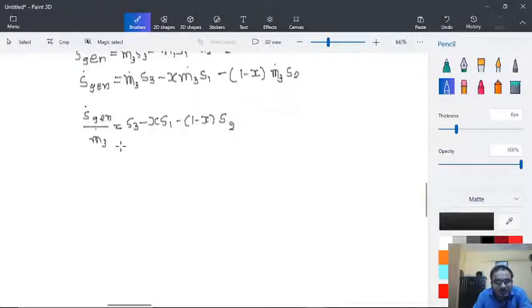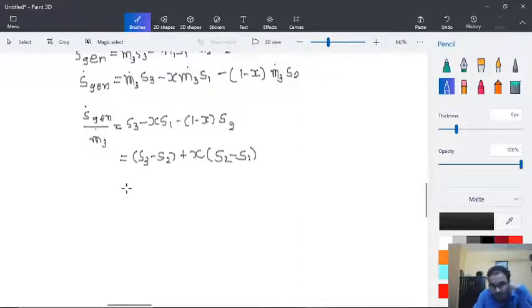If you simplify this further, this will be S3 minus S2 plus x into S2 minus S1.